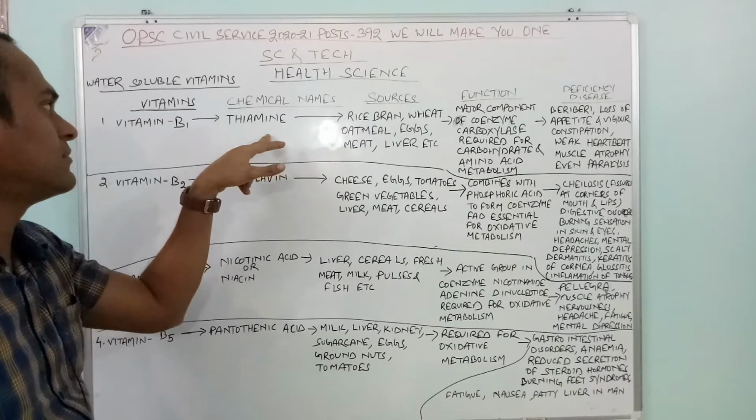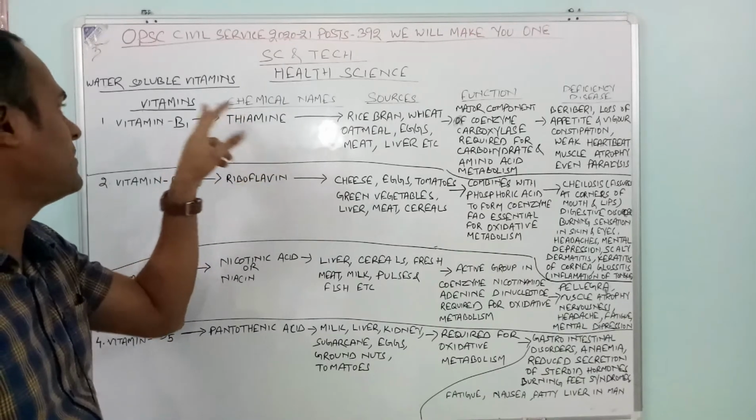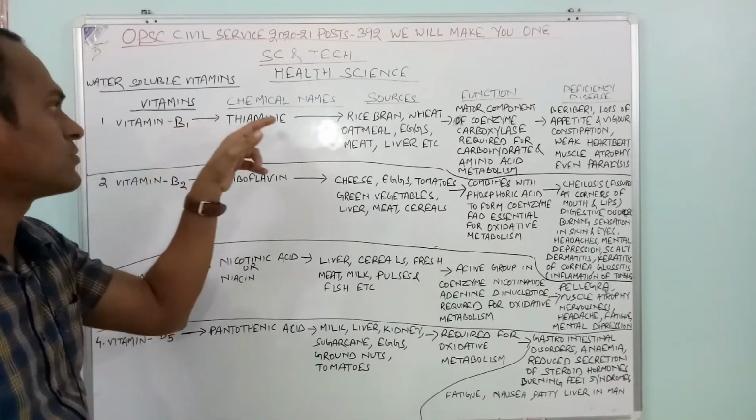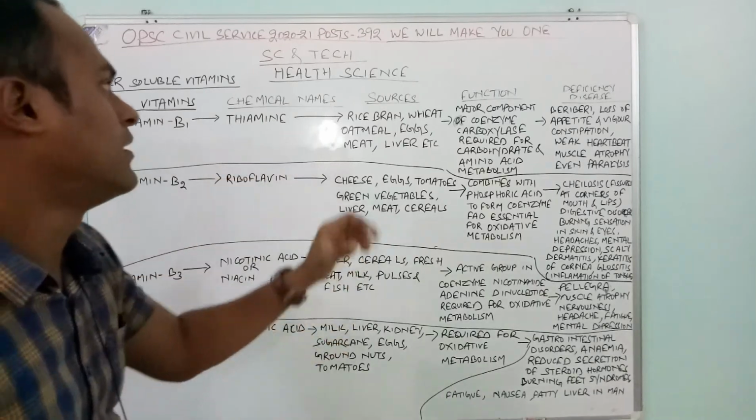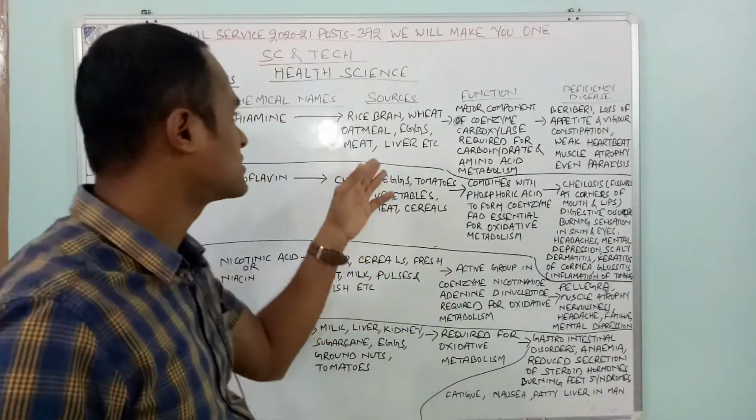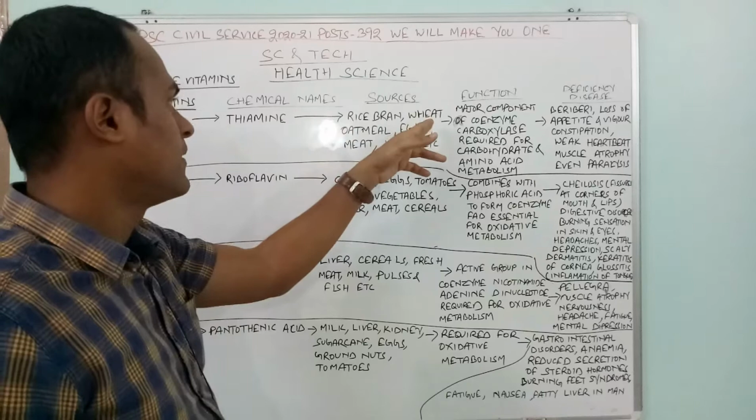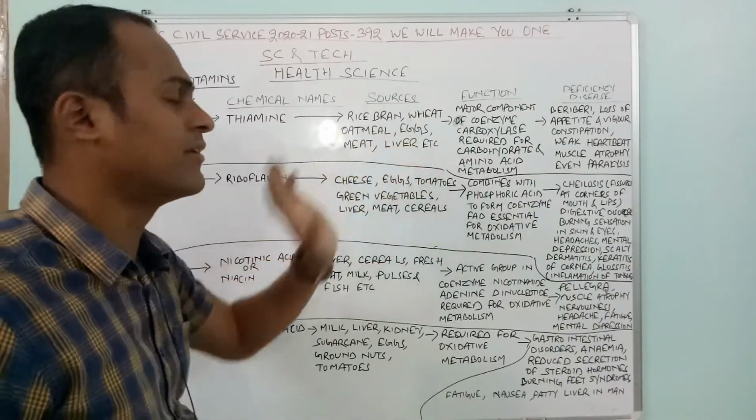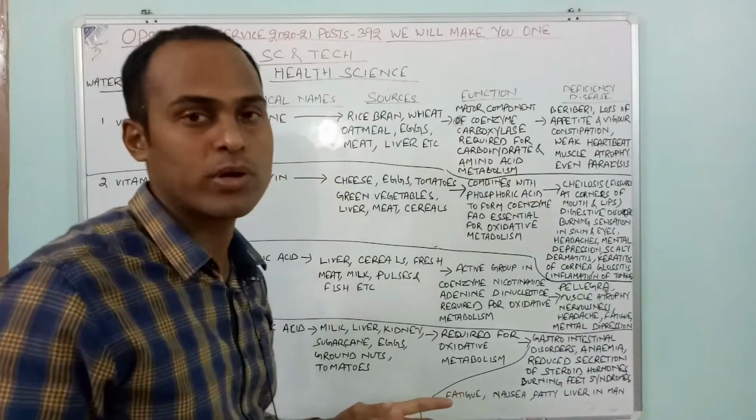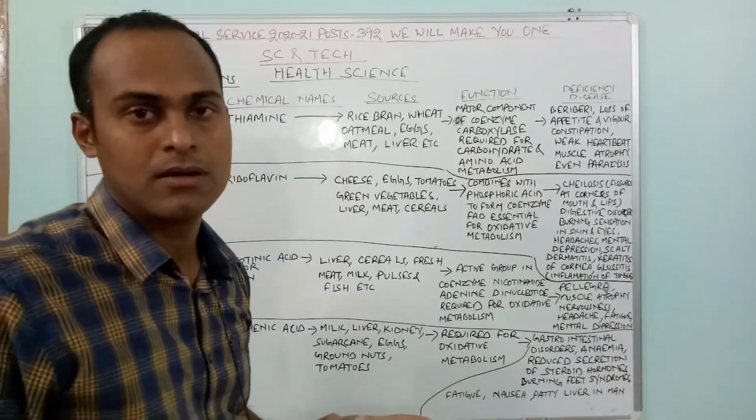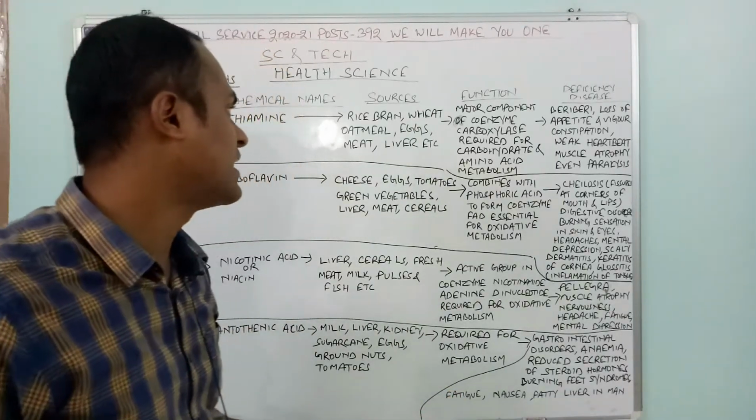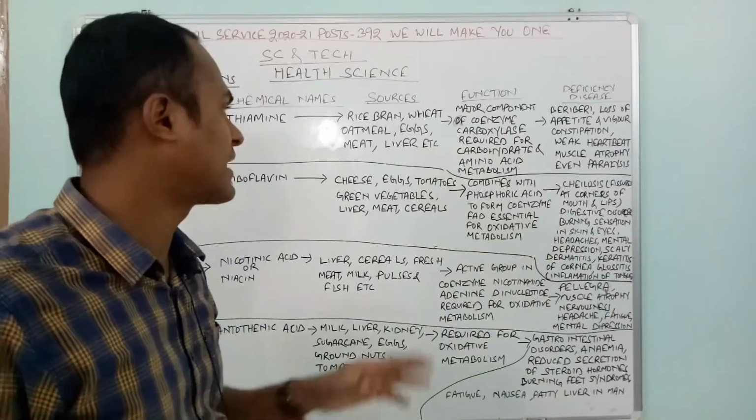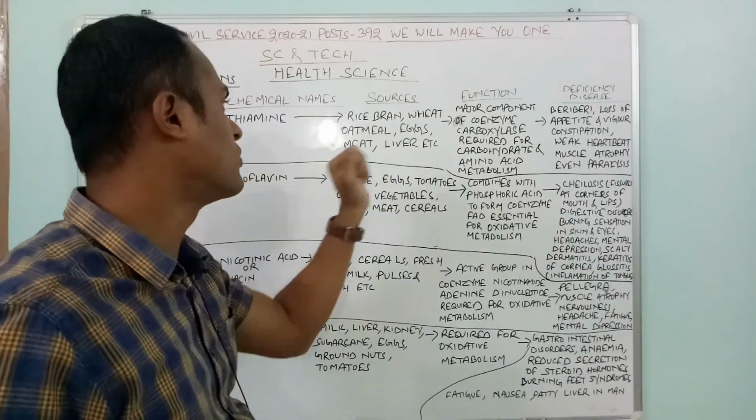Which vitamin is thiamine? It means B1. The chemical name of B1 is thiamine. Then what are the sources? Sources are rice bran, wheat, oatmeal, eggs, meat, and liver. Liver means goat liver as well as chicken liver. You have to write that this is vitamin B1.